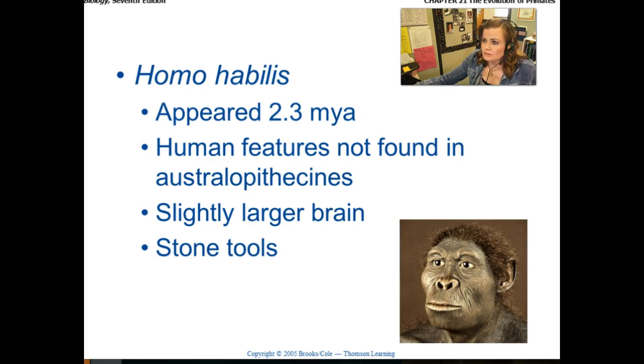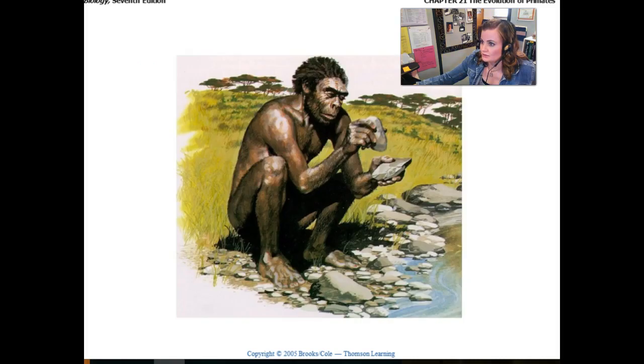They had human features that were not found in the Australopithecus. Slightly larger brain, but also had evidence that they used stone tools. You can see that here. It was found throughout Africa and Eurasia, even persisting to as recently as about 100,000 years ago and perhaps even more recently.